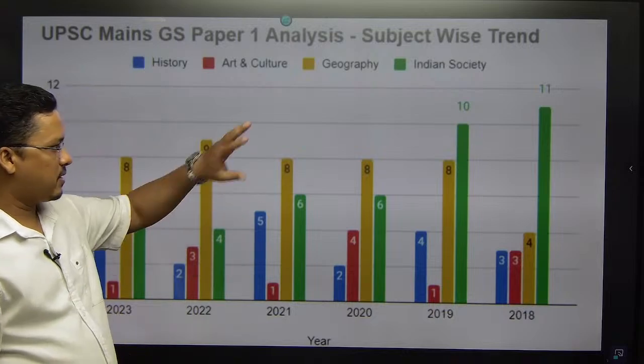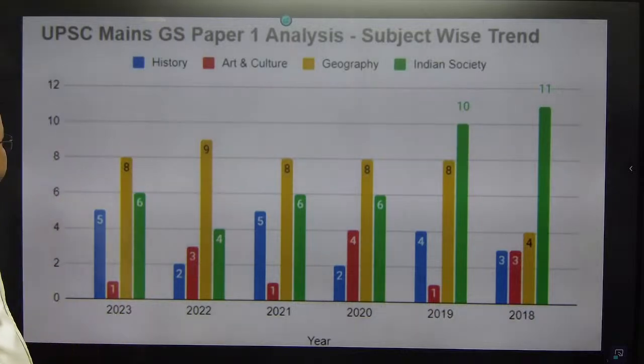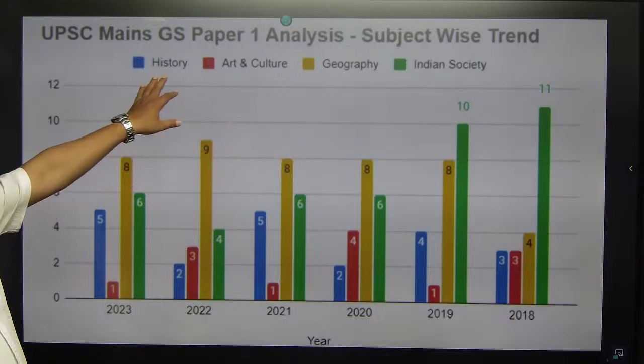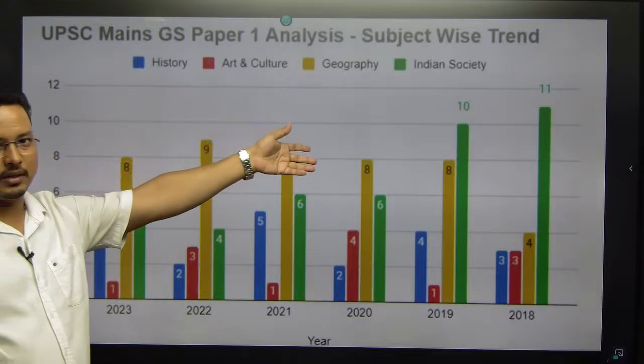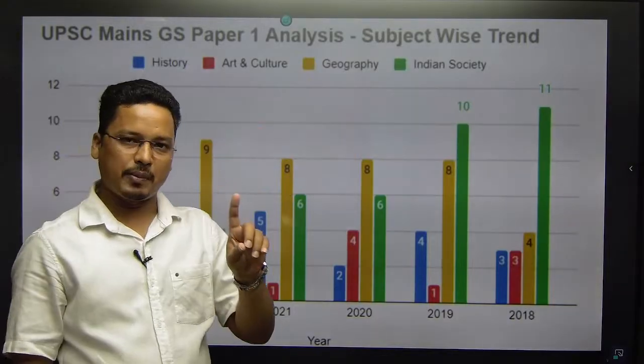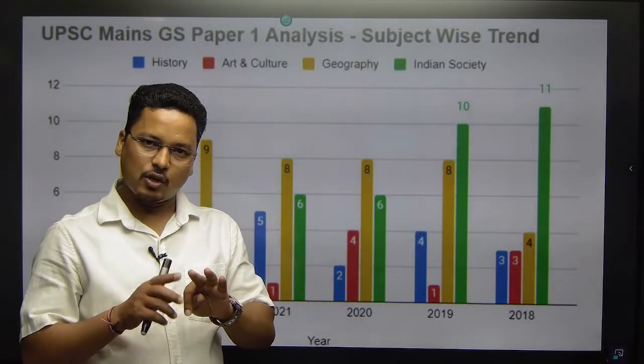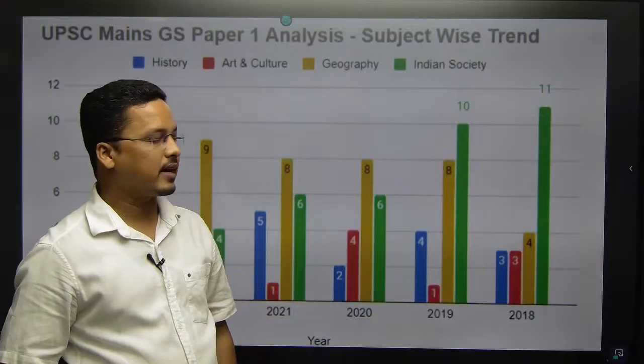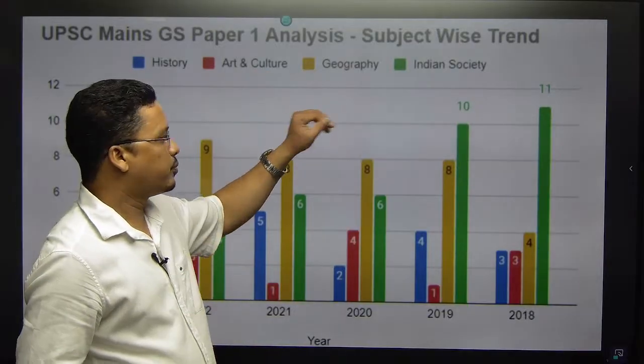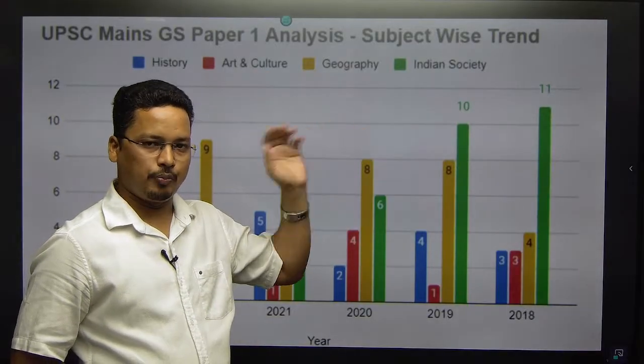In the mains, subject wise trend, this is history paper 1, because in the mains syllabus it would be part of GS paper 1, let it be UPSC or OPSC. This trend is in UPSC, then I will come to OPSC.